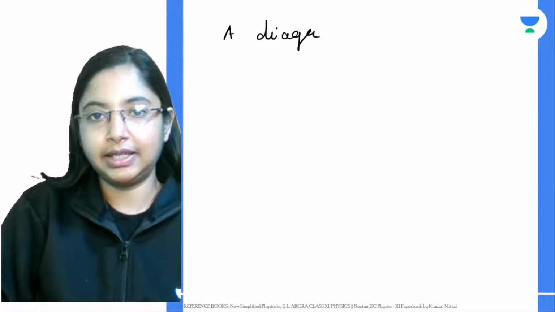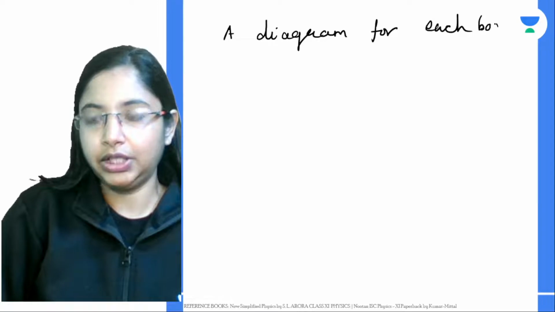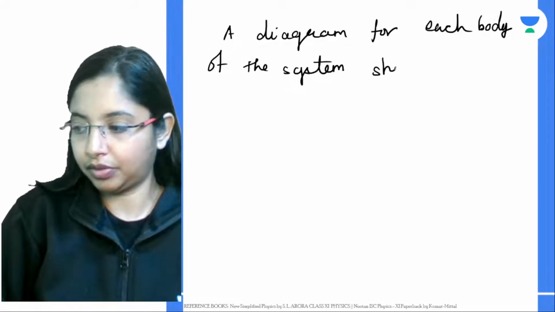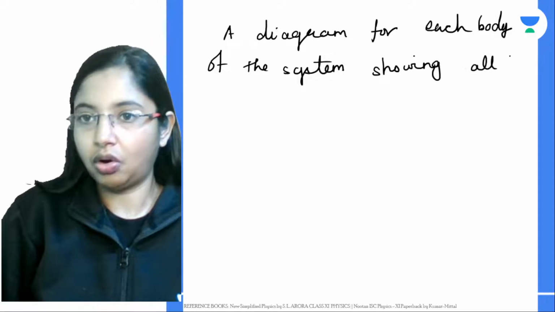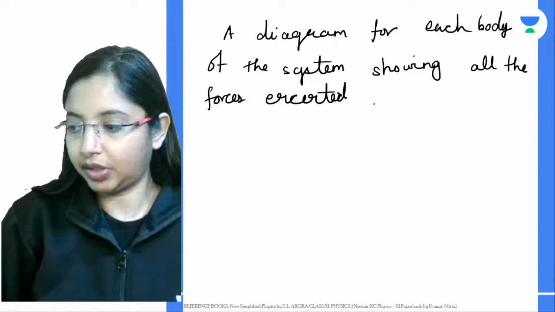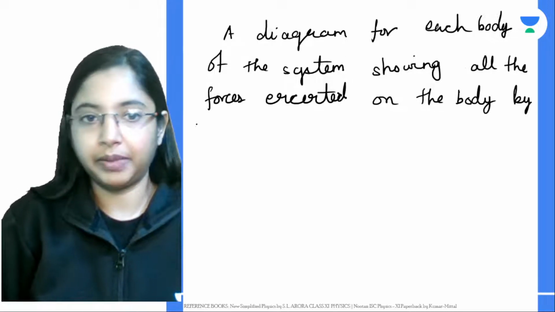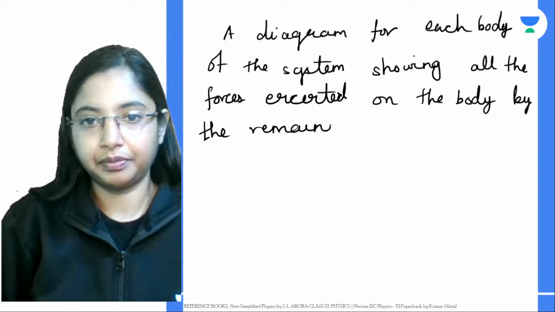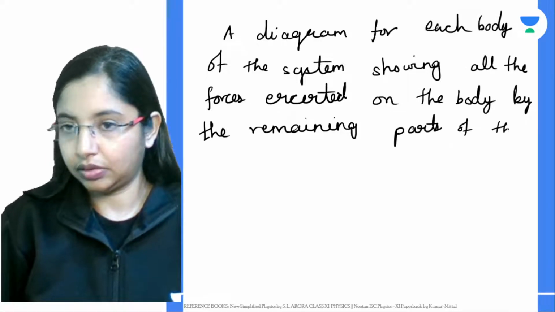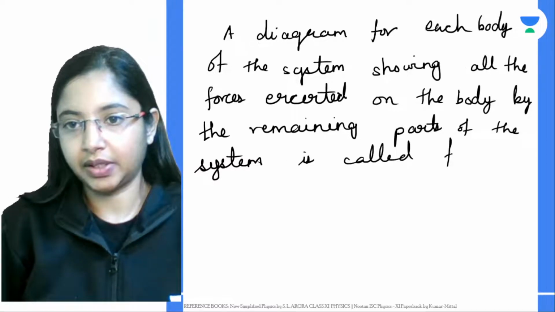So whenever you're talking about a free body diagram, it just tells you it's just a diagram for each object or each body of the system, showing all the forces exerted on the body by the remaining parts of the system. It's called a free body diagram.